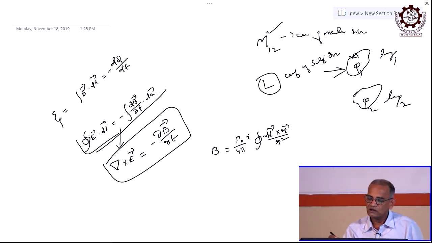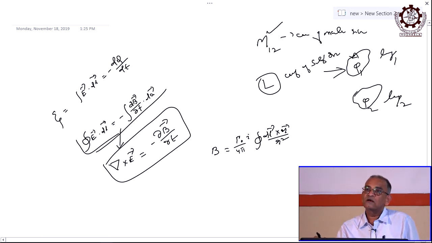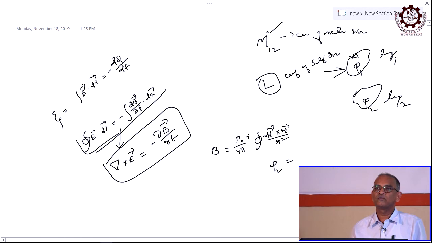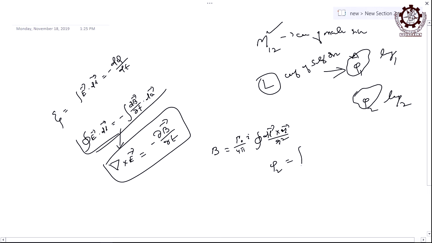When there is current, there is some flux link, and let us say that flux link with the second loop is phi 2. Then phi 2 will be the integral of B 1 dot dA 2. Understand the meaning of B 1 and A 2: B 1 is created by loop 1, and the area is that of the second loop. Only then can you call it the flux link with the second loop.